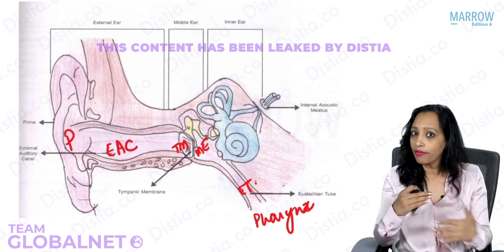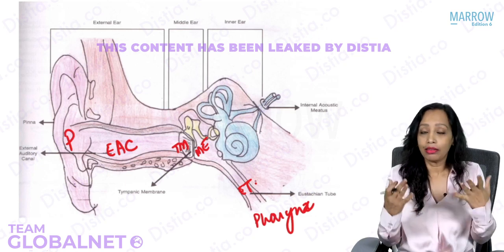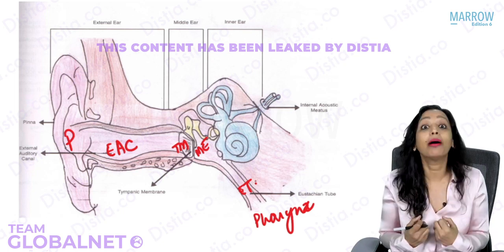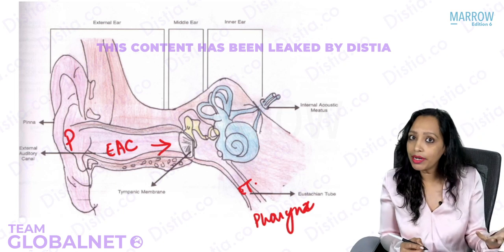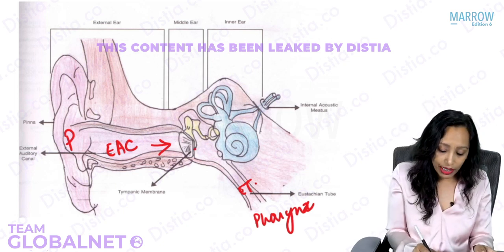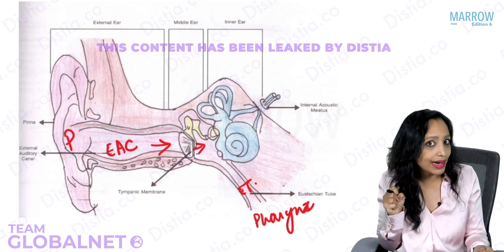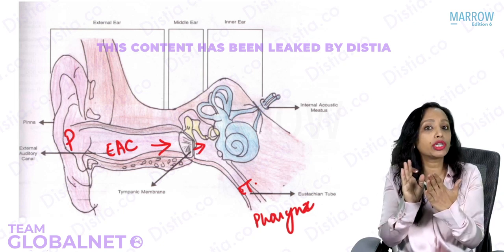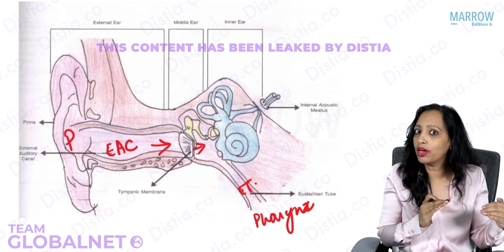Yes, if it gets blocked, ventilation will not happen. Air will not enter into the middle ear. So what will happen? The middle ear pressure of air will become negative. So the pressure in the external auditory canal will become more than the middle ear. It will push the tympanic membrane inside, or we can say that the tympanic membrane has got retracted inside. That will restrict the mobility of the ossicular chain, and will that cause a decrease of hearing?